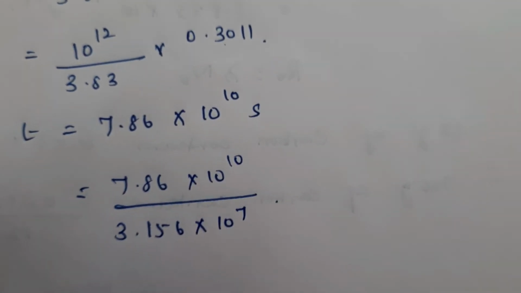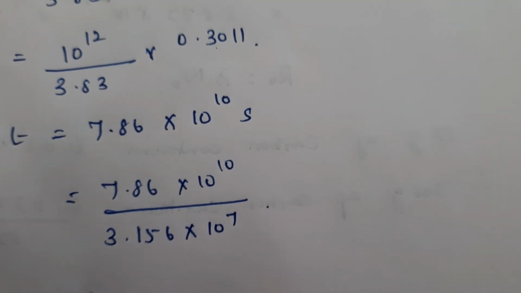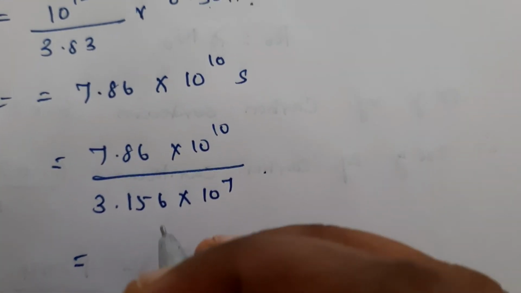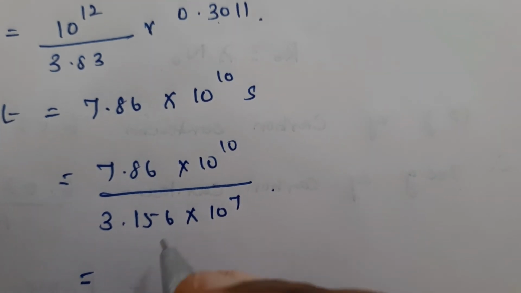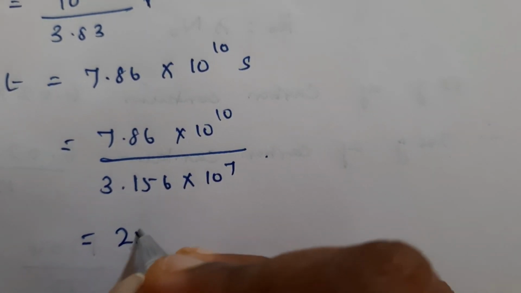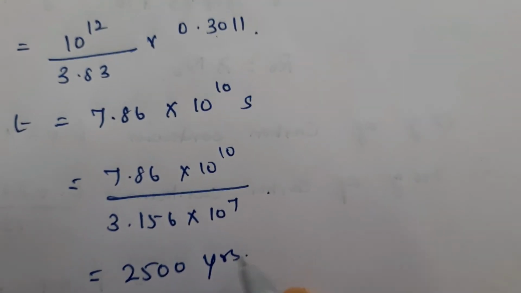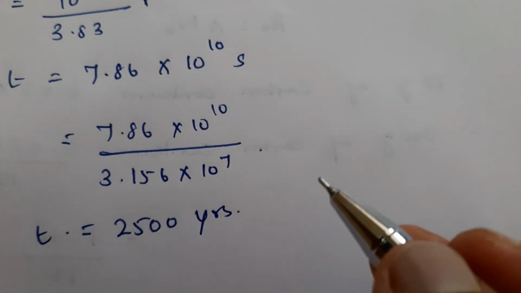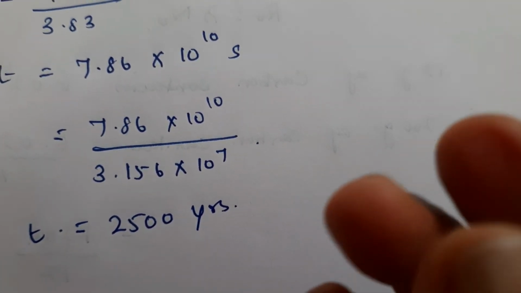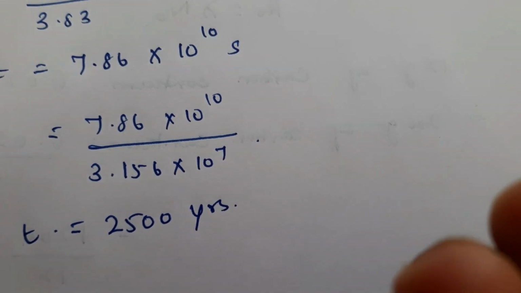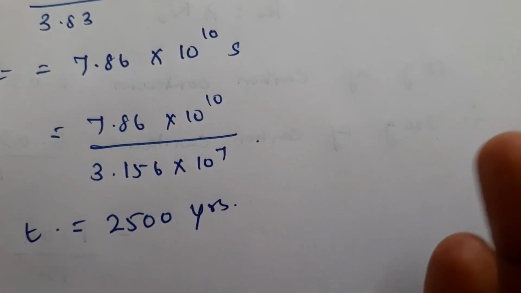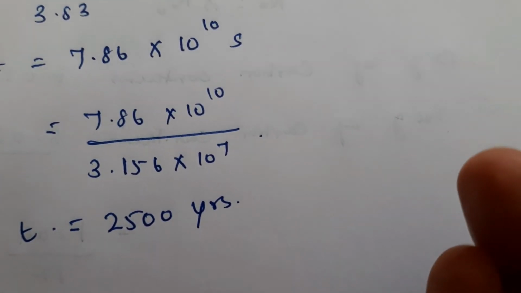If you divide these, you will be getting approximately 2500 years. So the charcoal which is found in Keeladi is approximately 2500 years old.